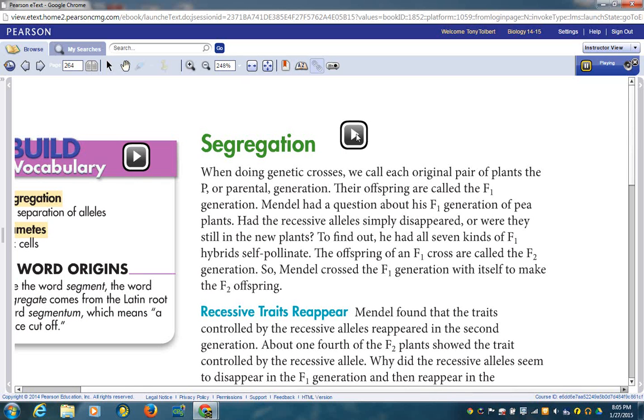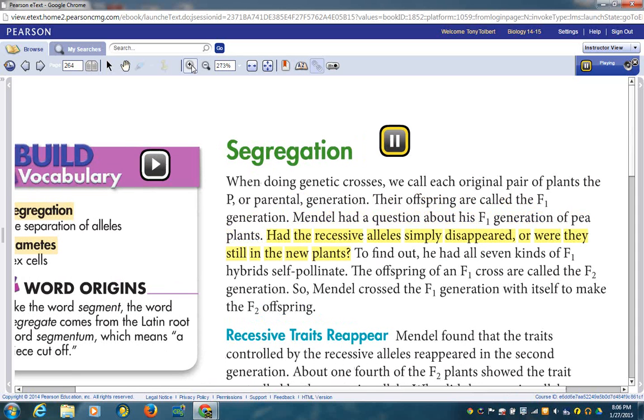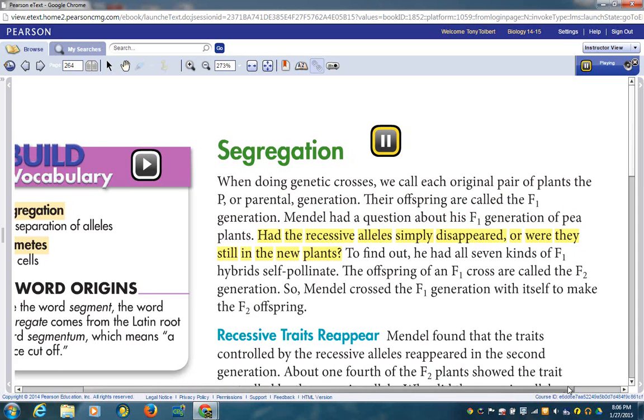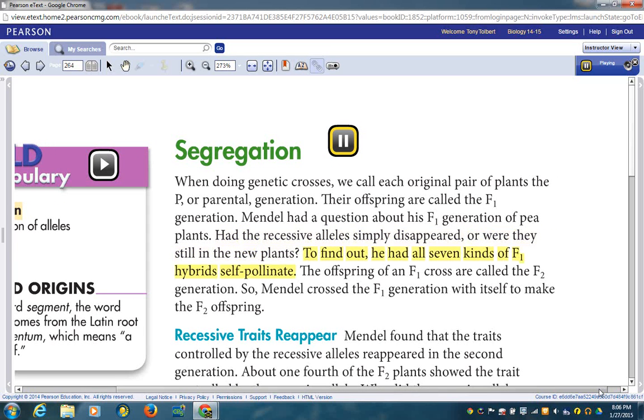Segregation. When doing genetic crosses, we call each original pair of plants the P or parental generation. Their offspring are called the F1 generation. Mendel had a question about his F1 generation of pea plants. Had the recessive alleles simply disappeared, or were they still in the new plants? To find out, he had all 7 kinds of F1 hybrids self-pollinate. The offspring of an F1 cross are called the F2 generation.